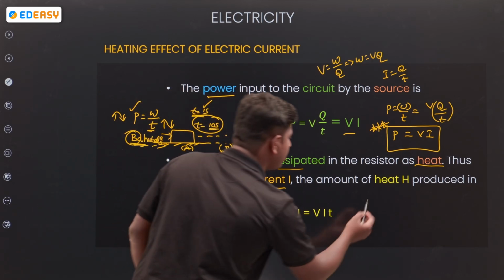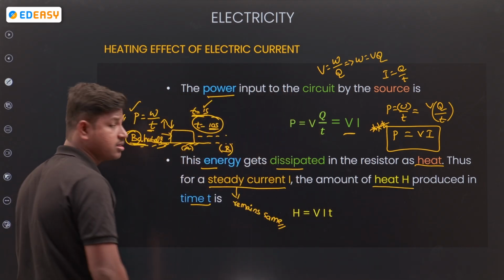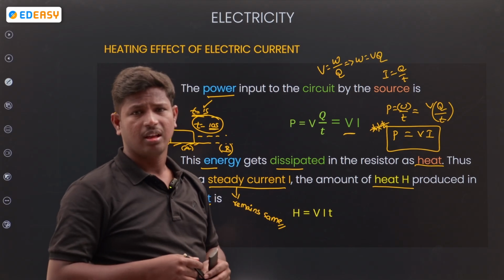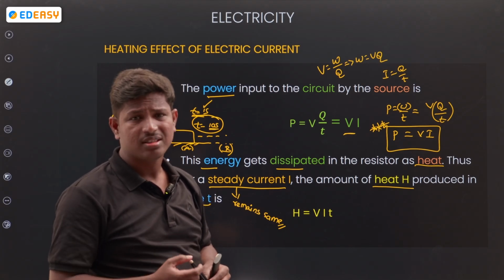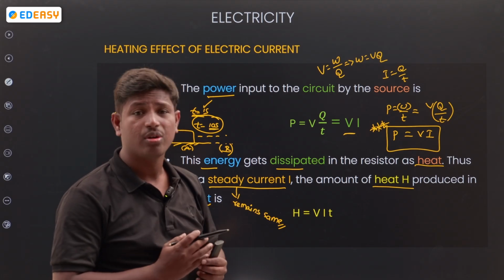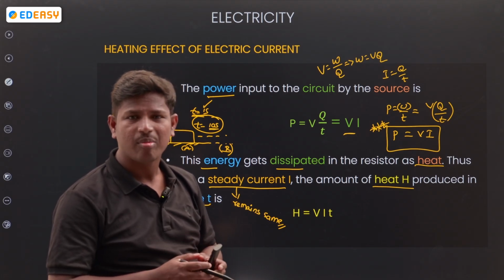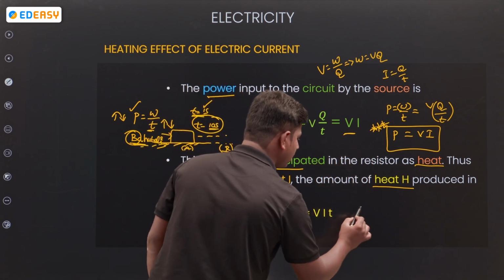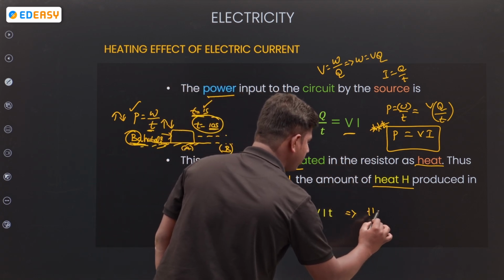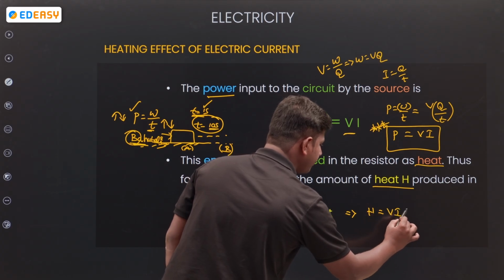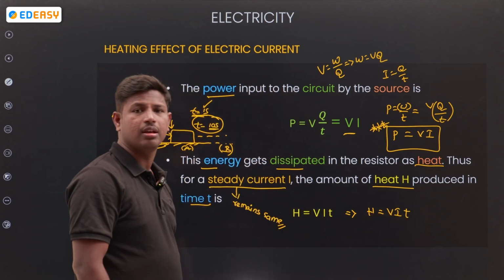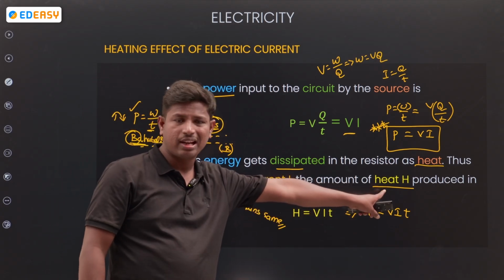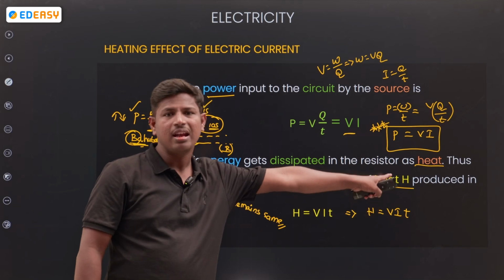And the amount of heat produced in time t is that. For example, the fan is continuously working, it produces heat. How can we calculate that amount of heat? See, H is equal to VIT. Okay, heat. H is equal to VIT. It's a product of potential, current, and time.